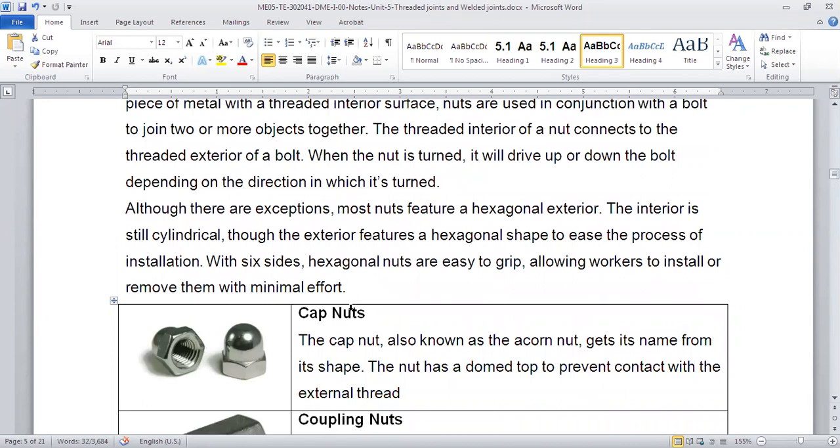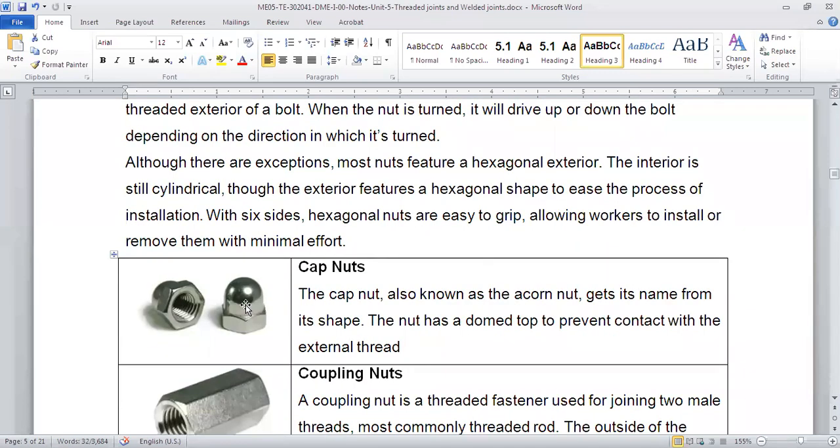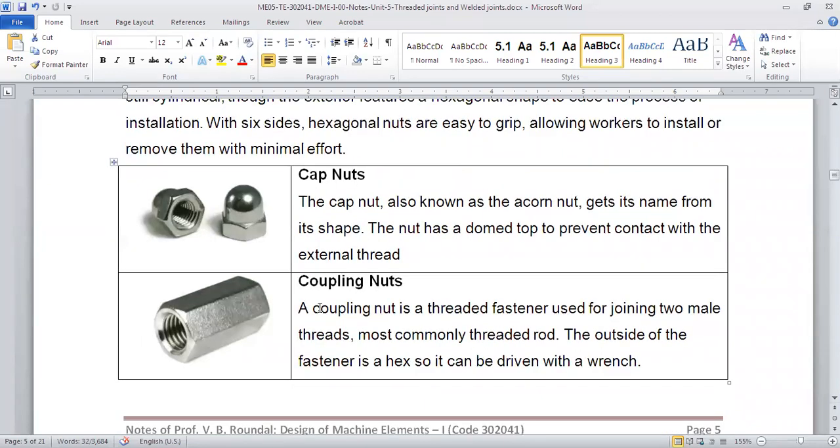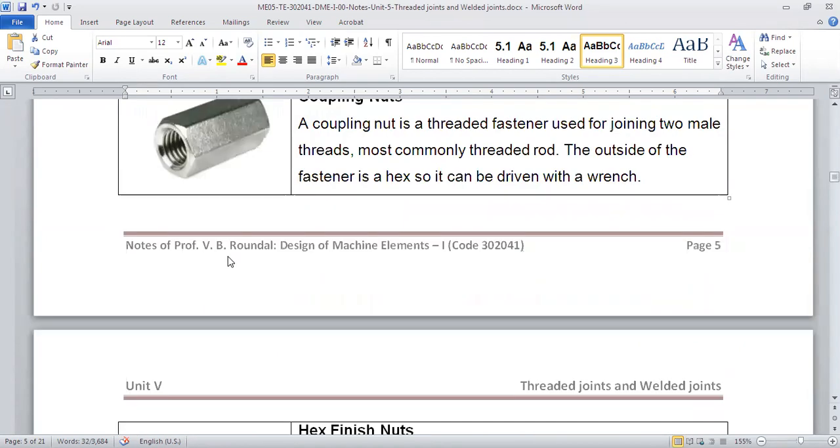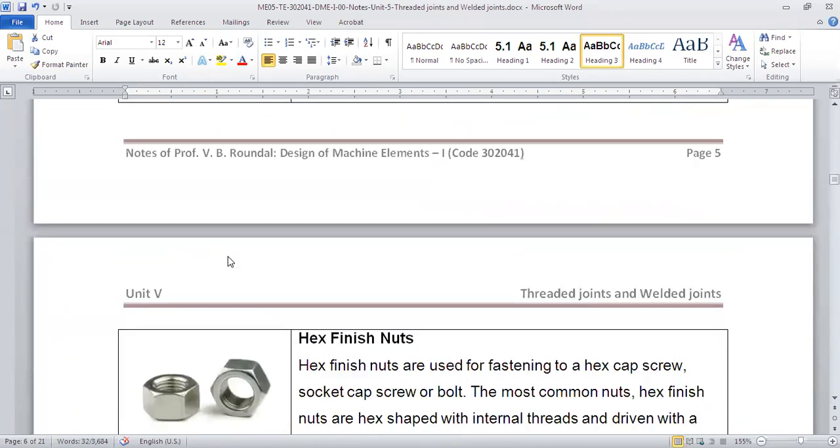Now, generally, most of the nuts have a hexagonal head, except for very few, because it has a better application or a better chance to fix it or tighten it in a better way compared to other types. But there are other types of heads also, but most of them are generally six-sided hexagonal heads. So now, what are the different types of nuts? Nut means, basically, it has a hole inside it and it has a thread, right?